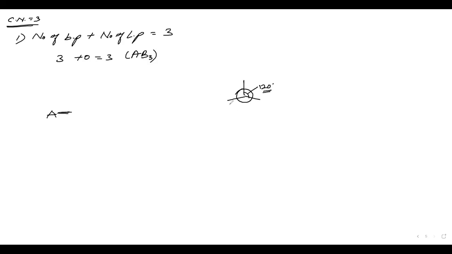I don't know how good your maths is. With 3 points, you can only make a plane. You can never make a 3D space with 3 points. Yes sir, A, B, B, B.